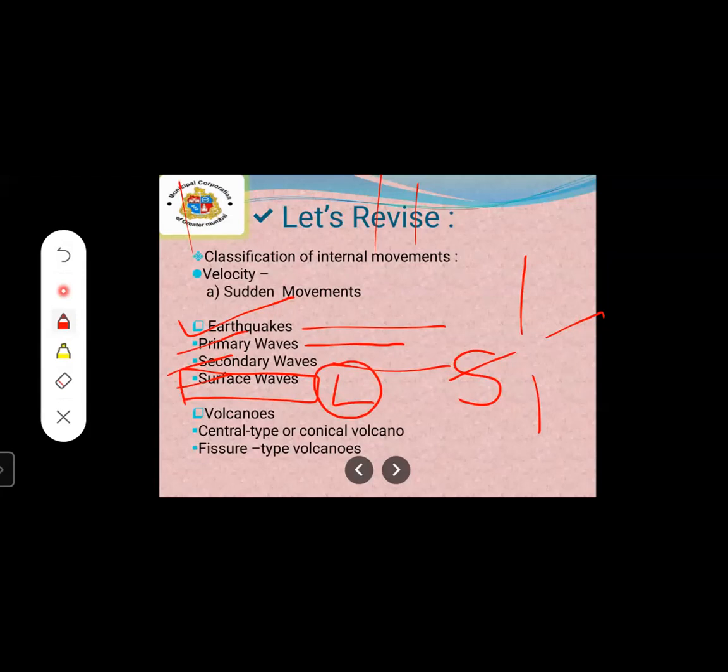They reach the center, and they also travel in the direction of the circumference of the earth. They are also highly destructive. Overall, we can say all three waves are destructive.